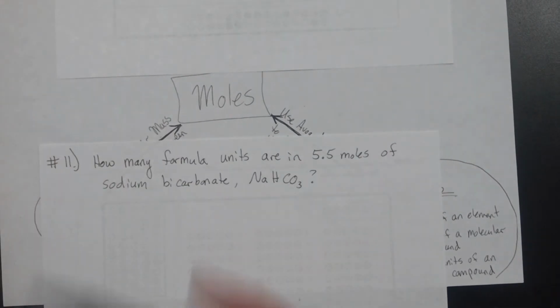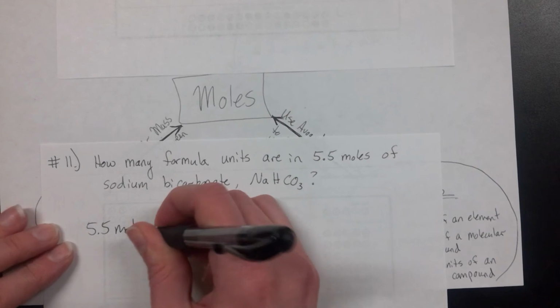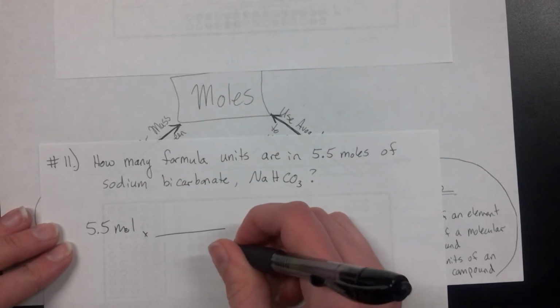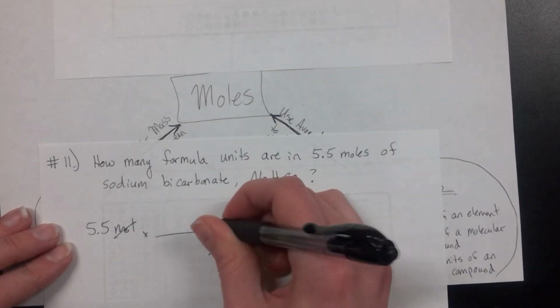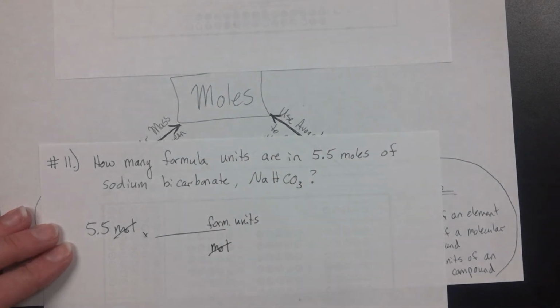So in this case, my fact would be that 5.5 moles that were given. I would want to set up my units to cancel, so moles on the bottom so that it's diagonal. And then I want to go into formula units on top because that's what my question is asking about.